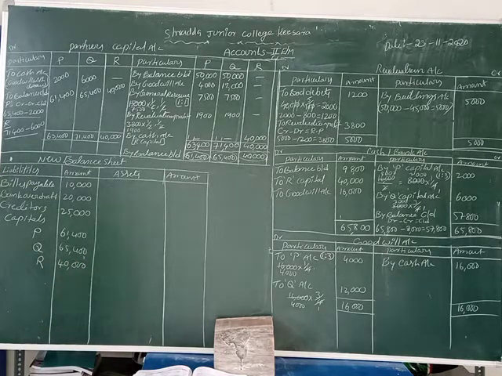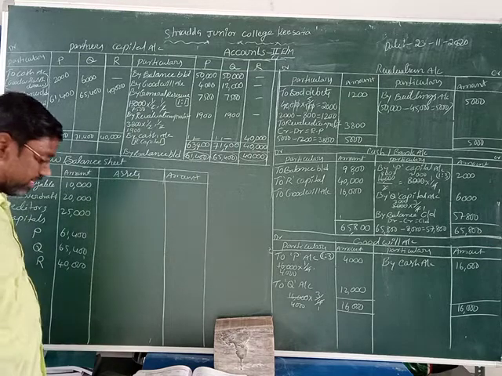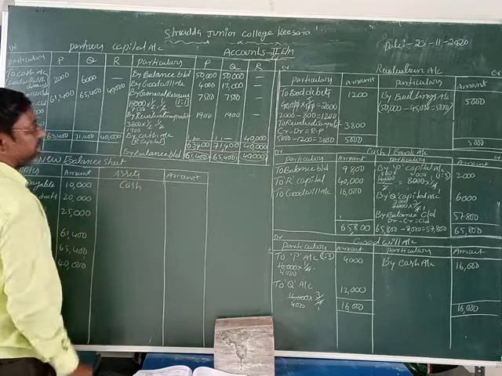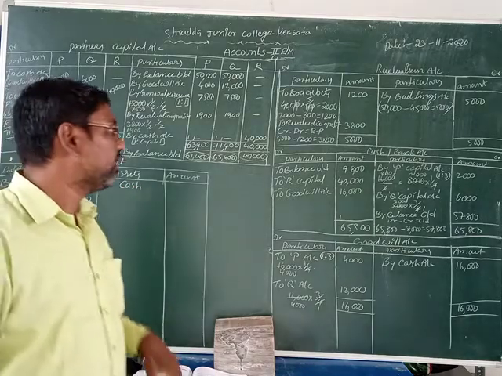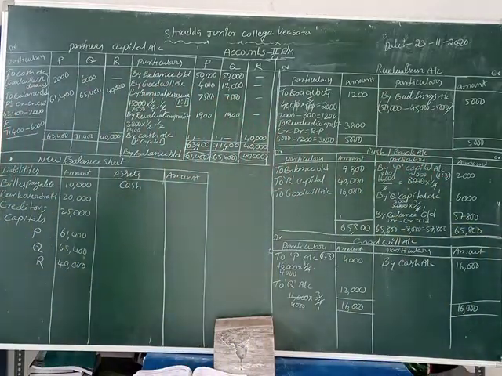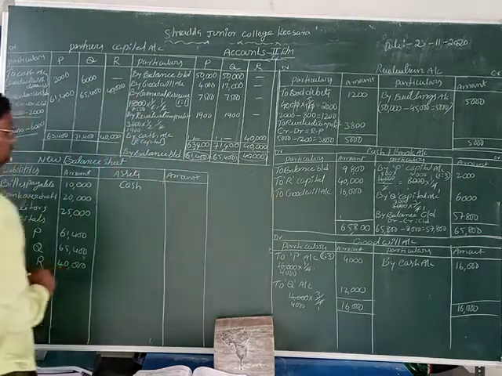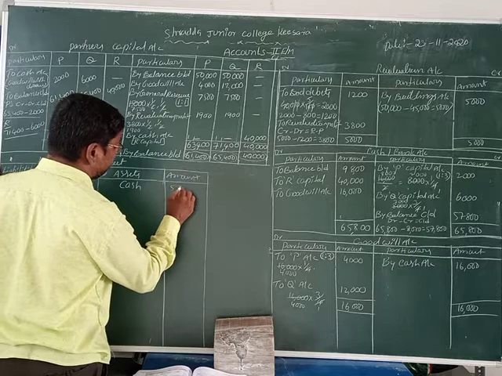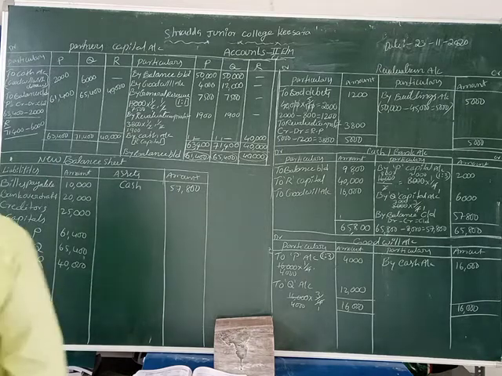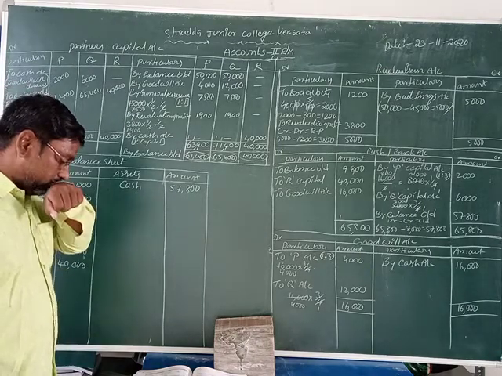Okay, now students, we are going to assets. What is the assets value? Is any increasing or decreasing? We are writing them one by one here. Okay, let us see. The first asset is cash. What is the cash amount in cash or bank account? The balance carried down amount is 57,800. That amount comes from balance brought down. So we take 57,800 rupees. What is the amount of cash? 57,800 rupees.